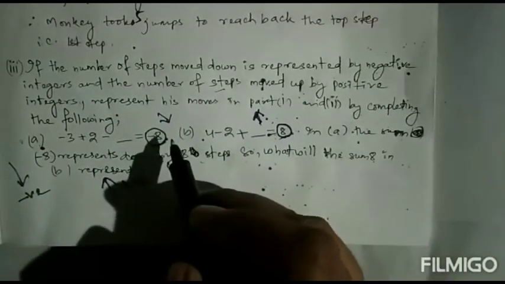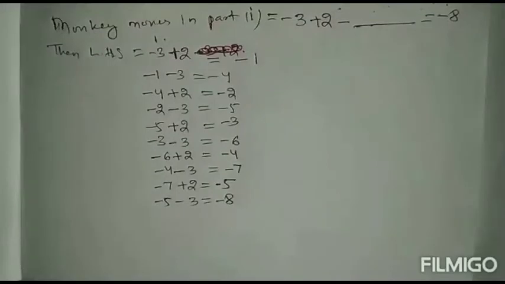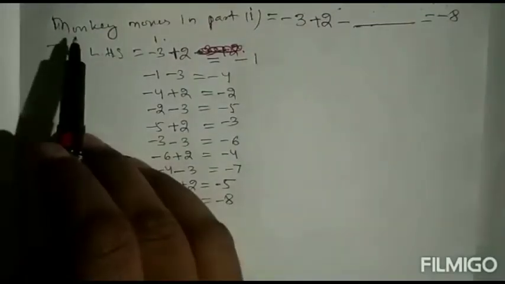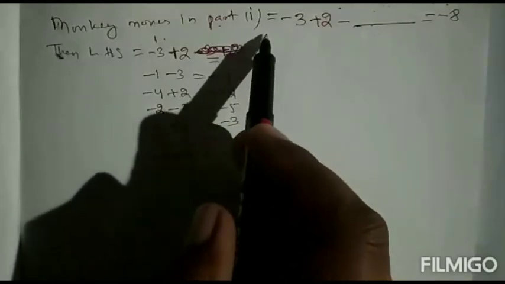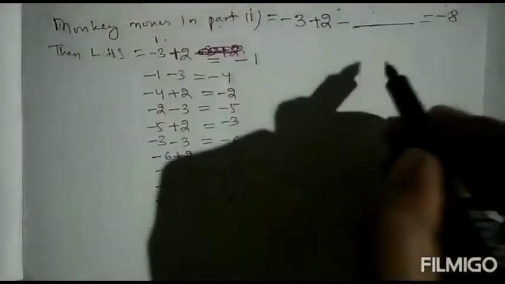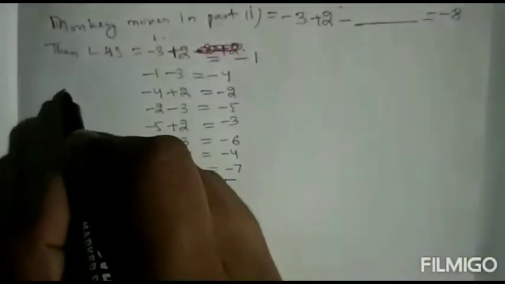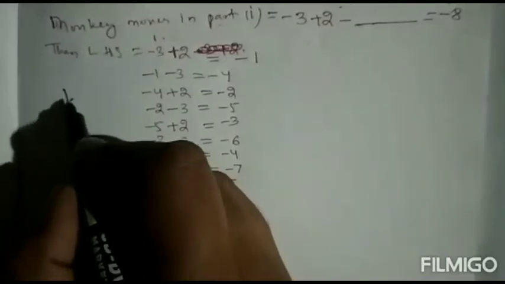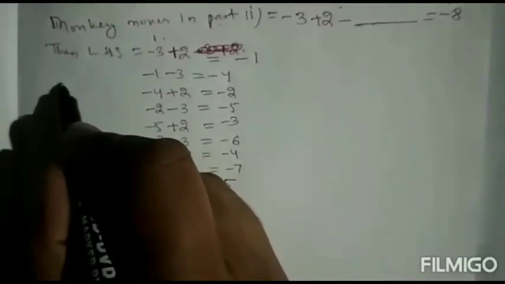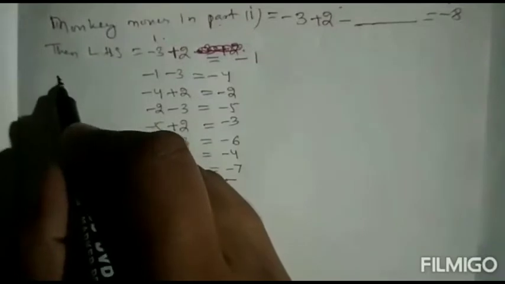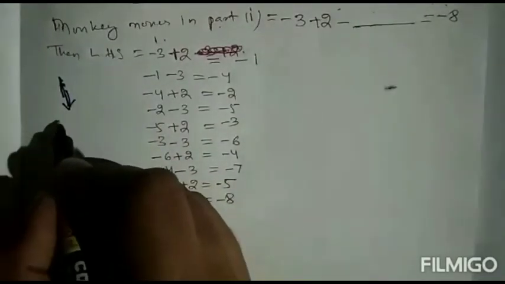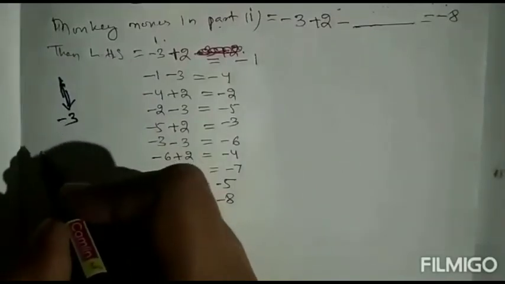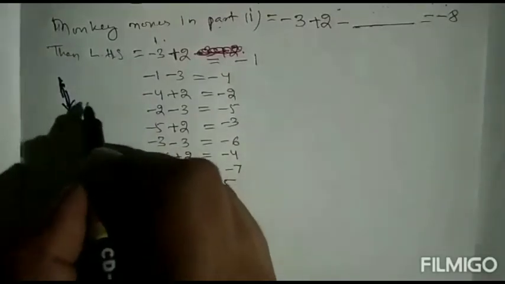So now we'll find out. The answer: in part 1 the monkey is moving downside to get water. In one move it is going down, and when it is going down 3 steps, it is represented by -3.